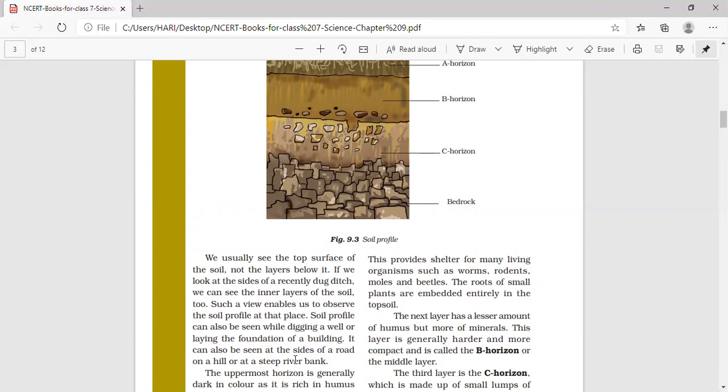Different layers of the soil can be clearly seen. The soil profile is also seen on roads in mountainous and hilly regions, where zigzag roads are there. On one side of the road we can clearly see the soil profile in that area.